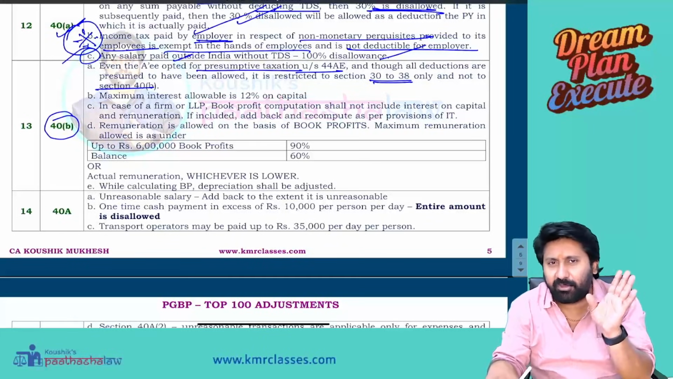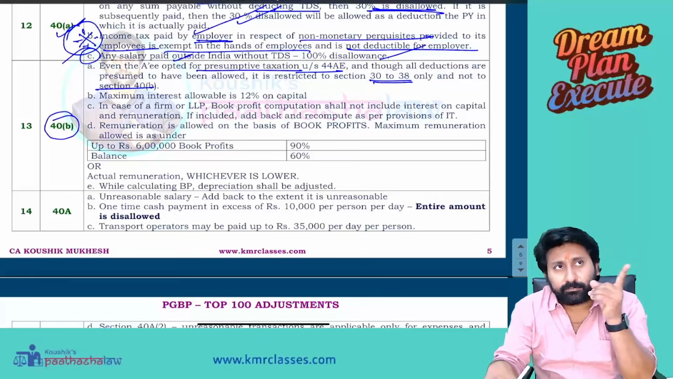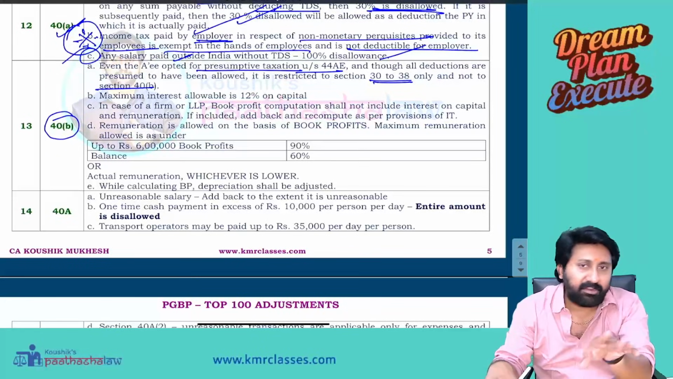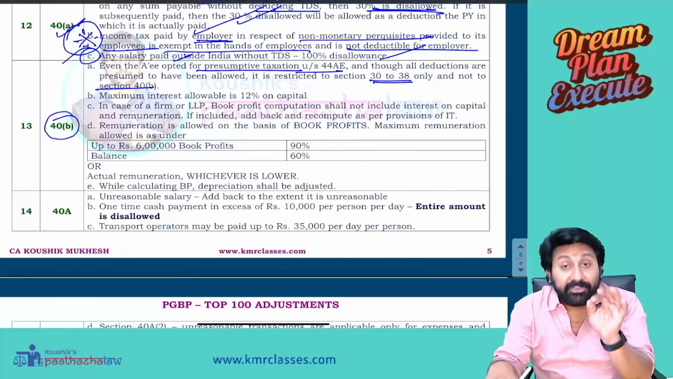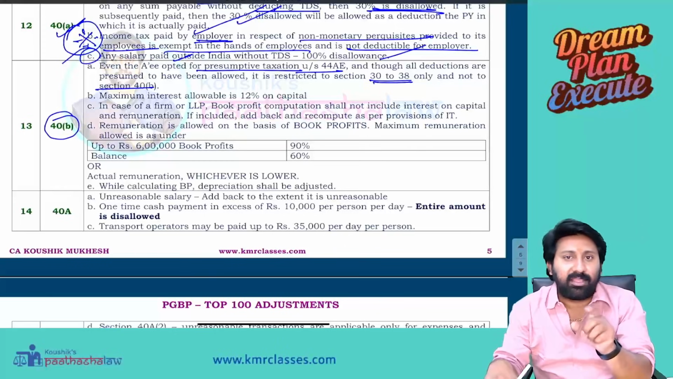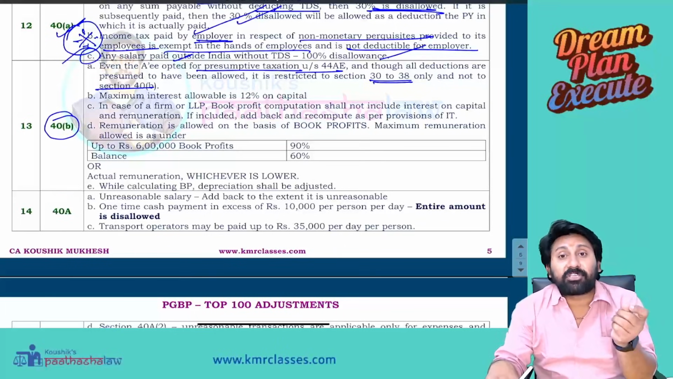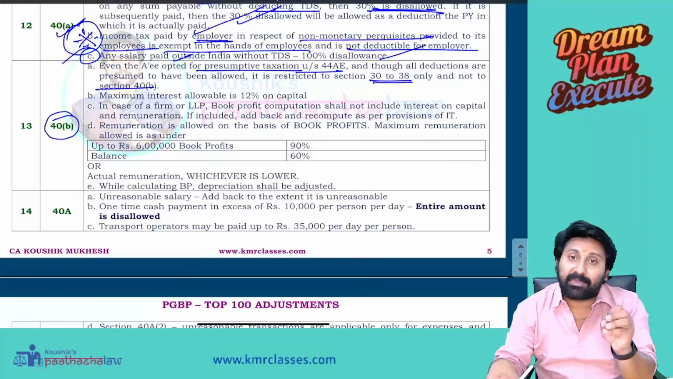Just listen carefully now. Whenever an assessee opts for 44AE, he will not be separately allowed any kind of deduction under 30 to 38. Section 40 is not included in 30 to 38. Therefore, even if you are carrying on a presumptive business, expenditure on payment of interest and salary to the partners is allowed.